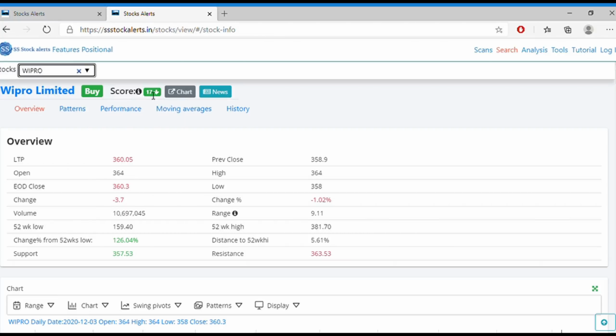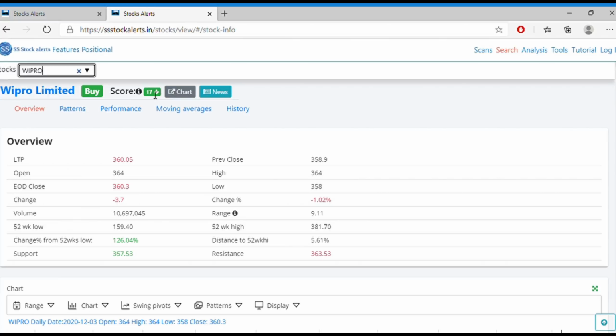And what's the score? The score is calculated based on the daily, weekly, and monthly. So all the combinations we have used to generate the score. Whenever the score is greater than 0, we can go for a buy. But whenever the score is less than 0, please do not buy such stocks.